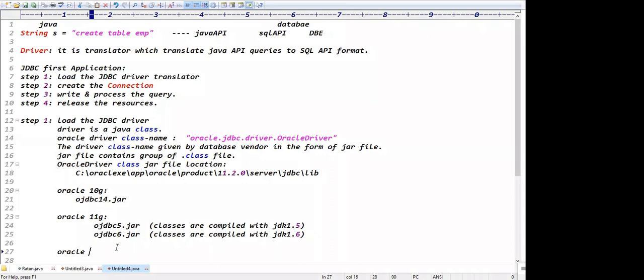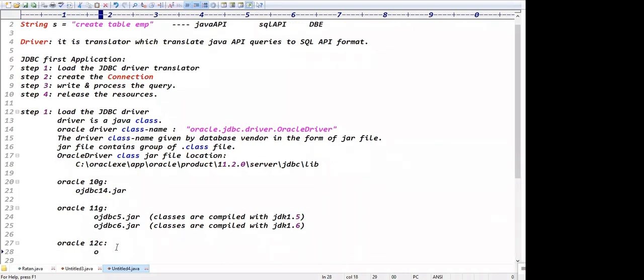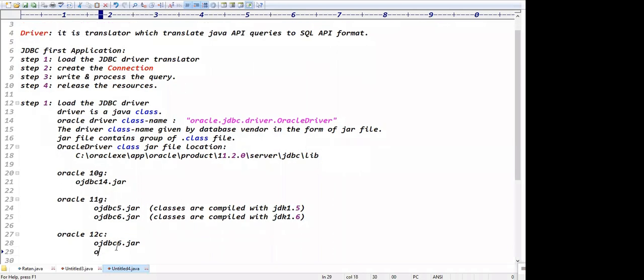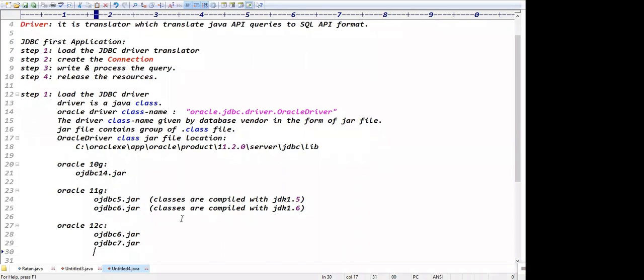Next one is what? Oracle 11G, 12C is there. If Oracle 12C, what? OJDBC6.jar and OJDBC7.jar, guys. Okay, so here also the classes are compiled with JDK 6th version, JDK 7th version, right? So like this, guys. Which version are we using?